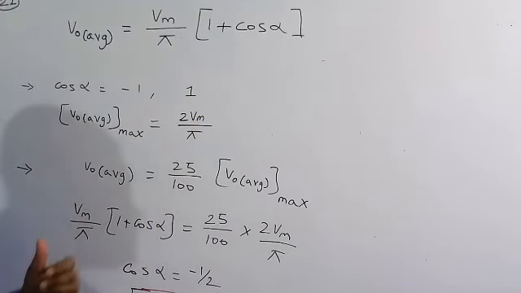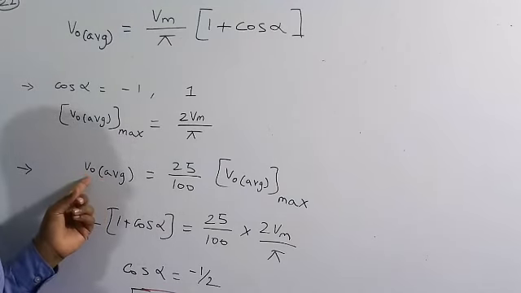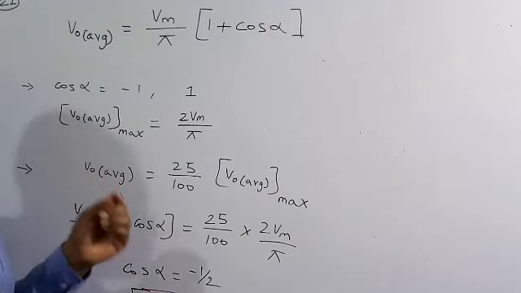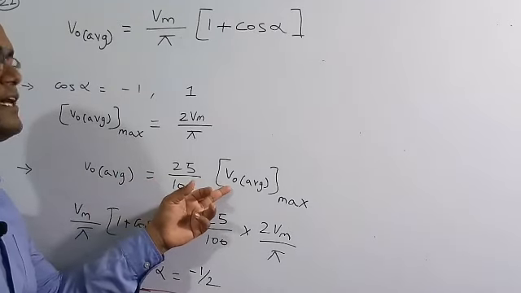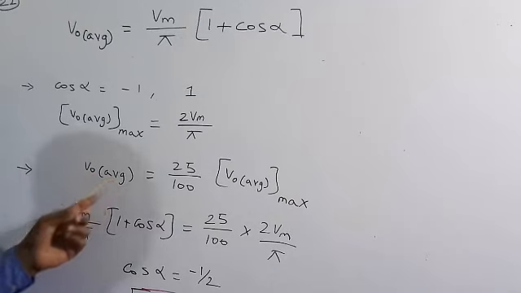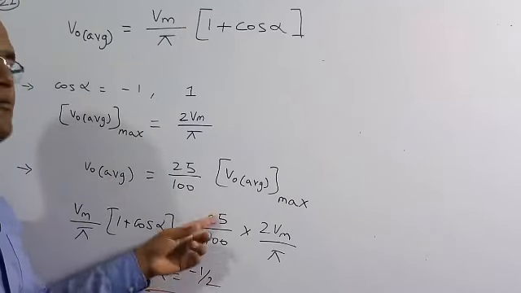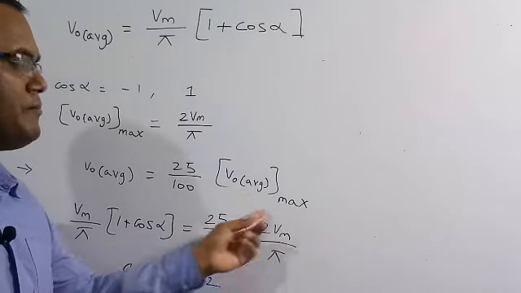But then in the question they want a particular value of alpha, the V naught average value at a particular alpha, which is 25% of the maximum output average voltage. So V naught average, we know, is Vm by pi into (1 plus cos alpha), equal to 25 by 100 into the maximum value, which is 2 Vm by pi.